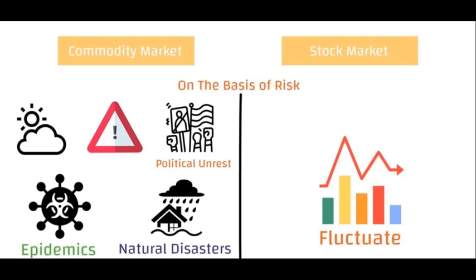For example, we can take the example of crude oil. So crude oil is being explored in Saudi Arabia. So if there are any political problems in Saudi Arabia, the supply of crude oil to other international markets will decrease. And when supply reduces, price increases. So the price of crude oil will surge, will increase substantially. So those who have made short selling in crude oil may suffer losses.